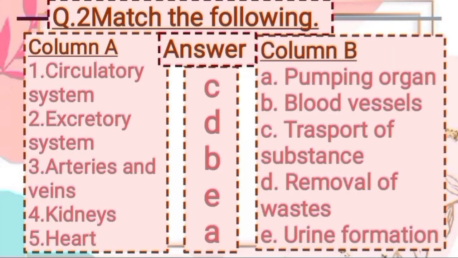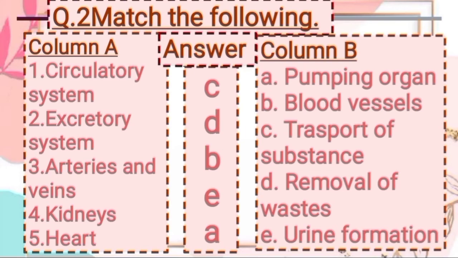Now let's see question 2. Match the following. Column A, first, circulatory system.